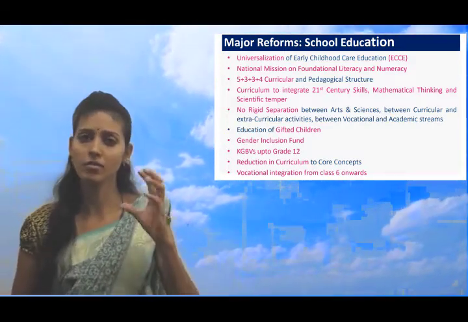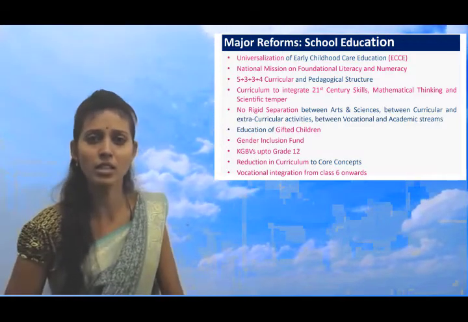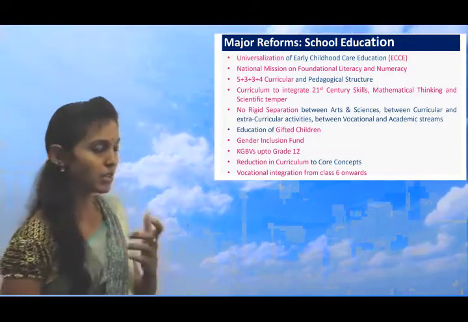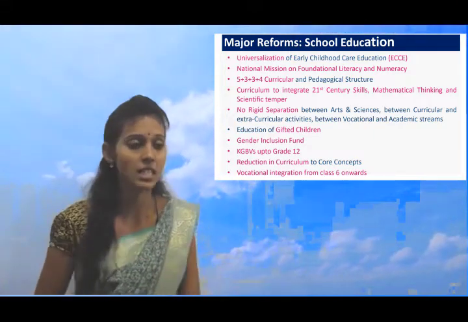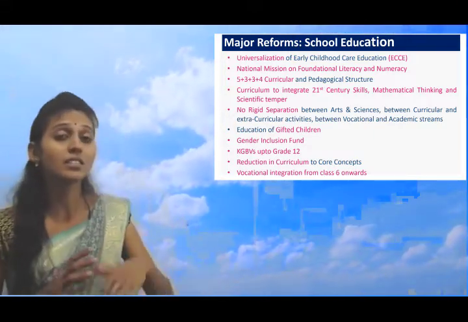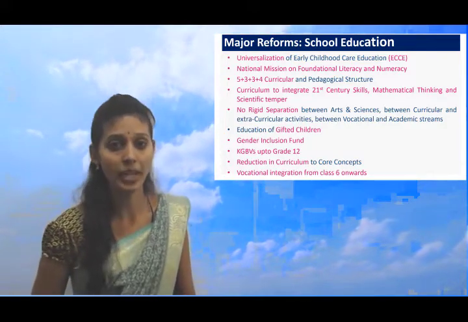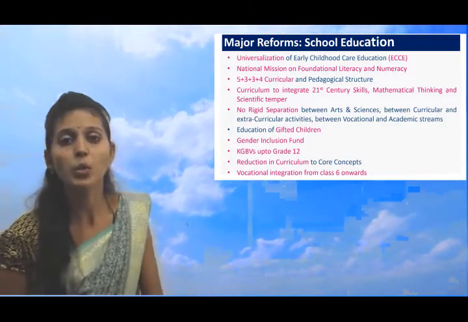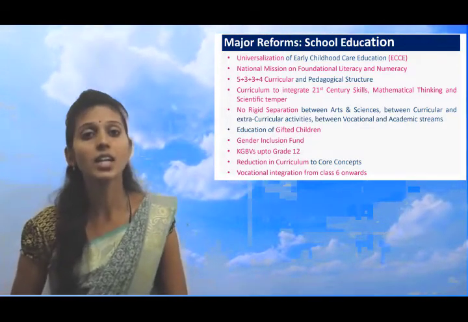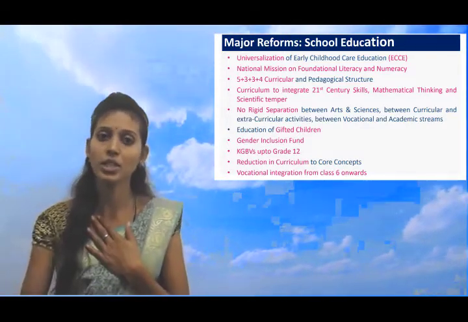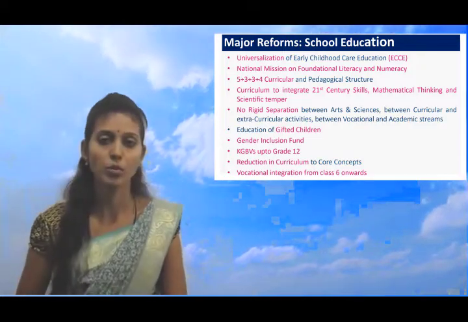What is meant by this 5 plus 3 plus 3 plus 4 curriculum? I'll say that next, because one more slide is there based on that. Later I'll explain that in detail. Then this NEP 2020 focused on 21st century skills to be adapted in learning, for the teachers to teach and for the students also.